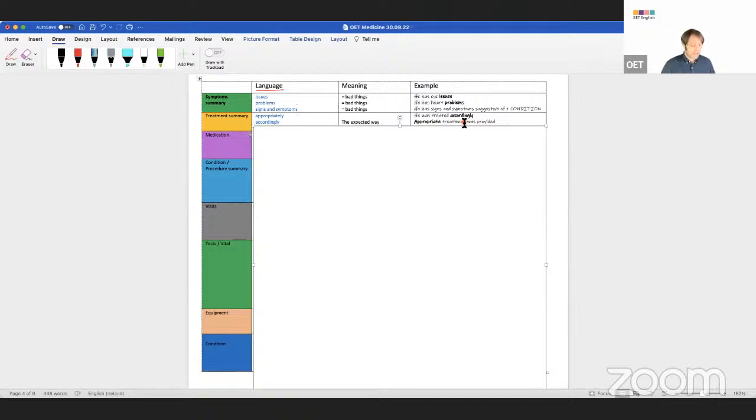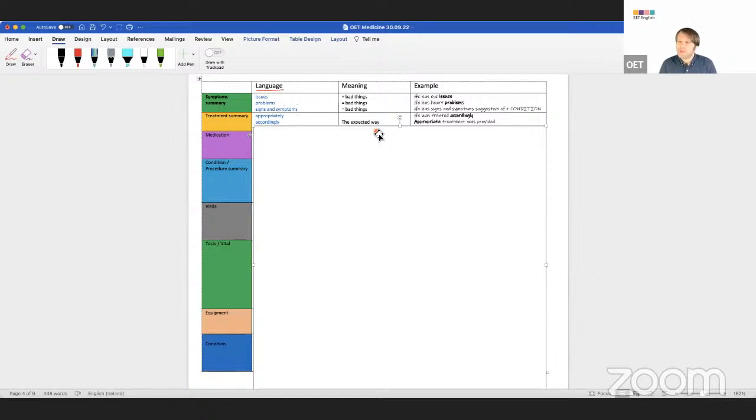What does that mean if I say appropriate treatment was provided? It means that the required treatment was provided. The required, appropriate, expected. You are all doctors and you would expect it, right? He had a headache, he was treated appropriately.